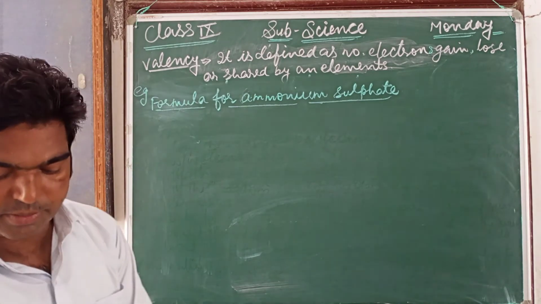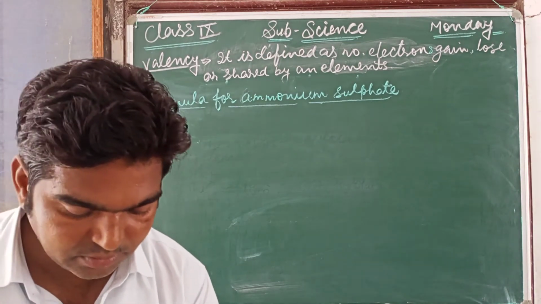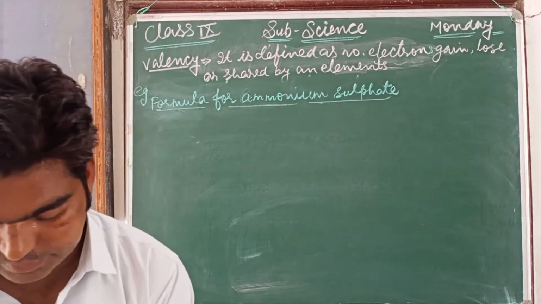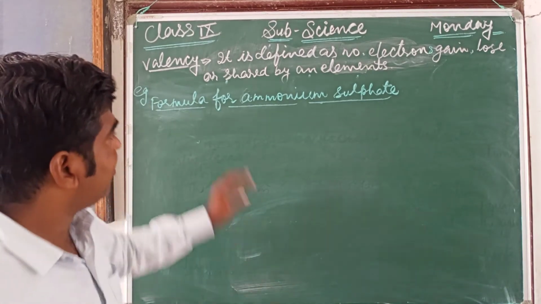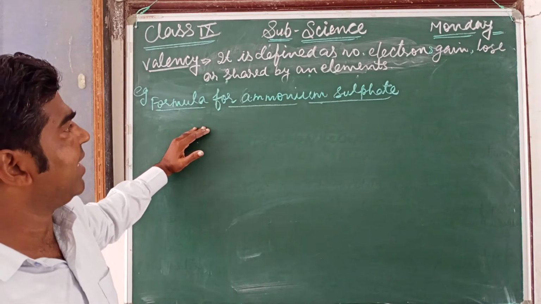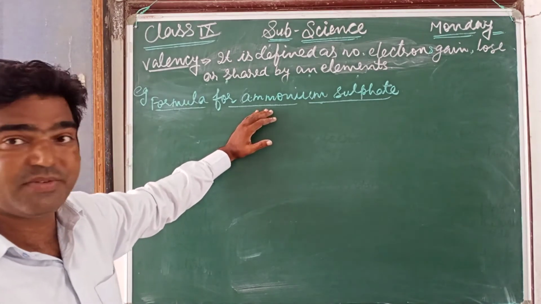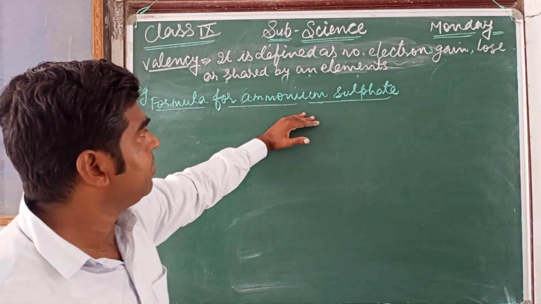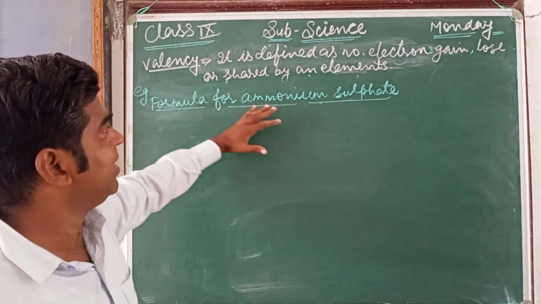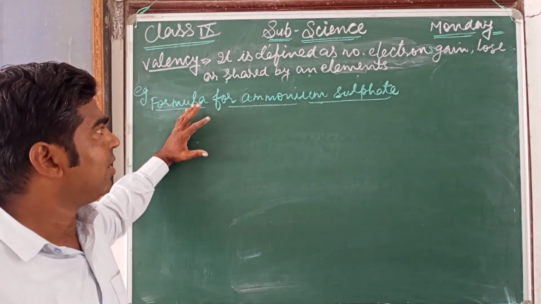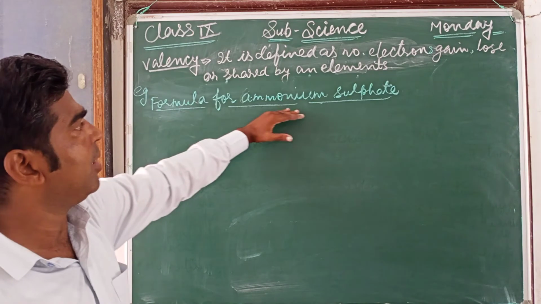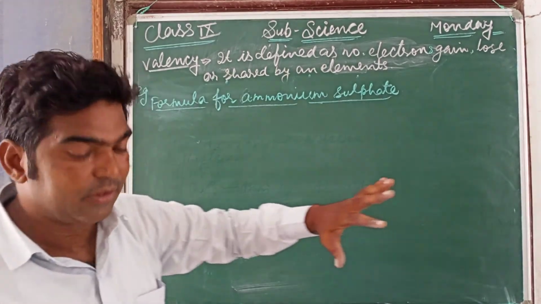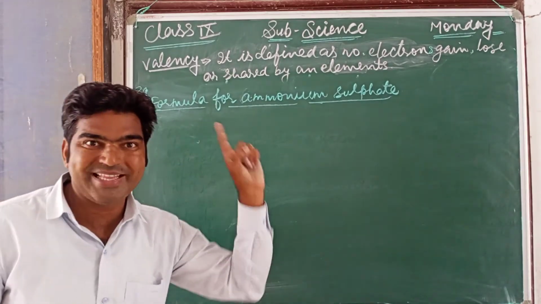Now, coming to the point, how can we write the chemical formula for ammonium sulfate? In this compound there are two ions, ammonium and sulfate. So first remember all the rules.